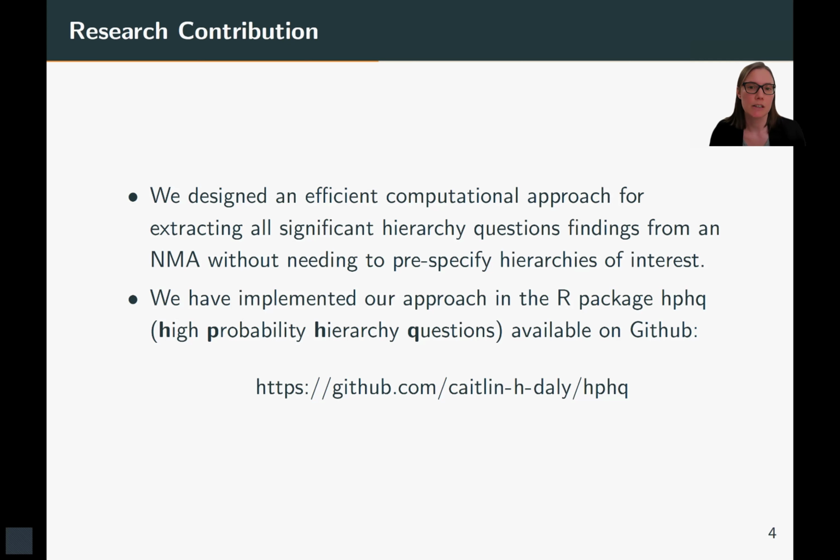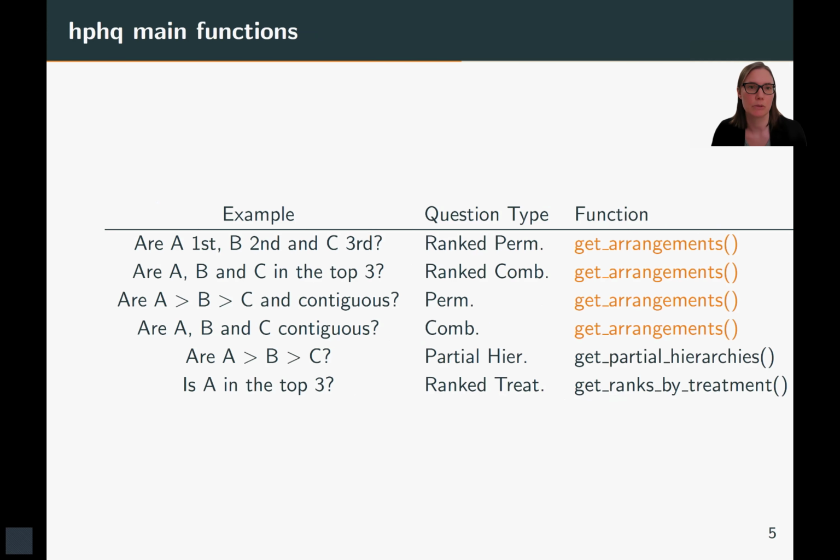So we've implemented this approach in an R package called HPHQ, which is currently available on GitHub. The reason why our approach is doable compared to what you saw on the slide before is that we limit ourselves to highly likely hierarchy questions. And also the algorithms are designed to be efficient so that they can stop early once they know that no more significant hierarchy questions can be found.